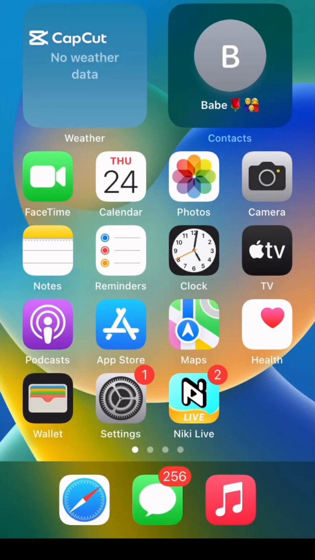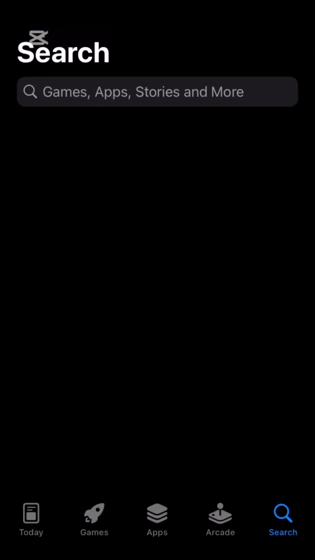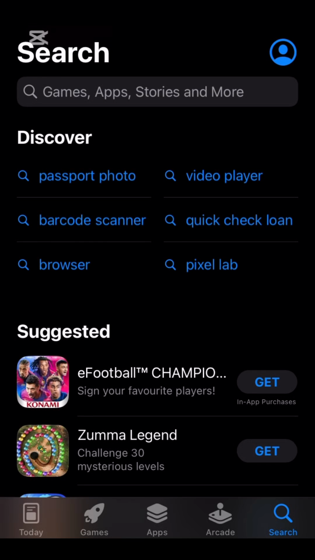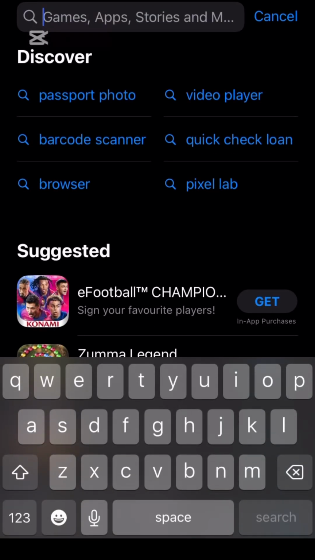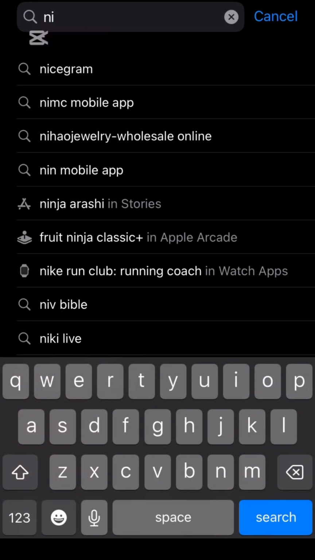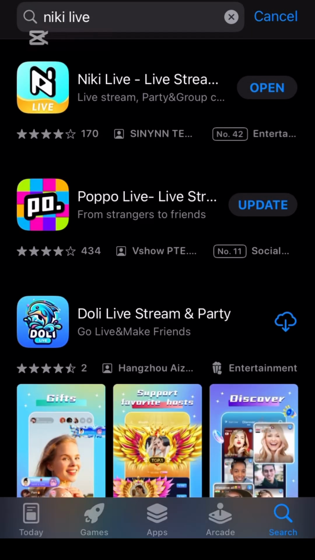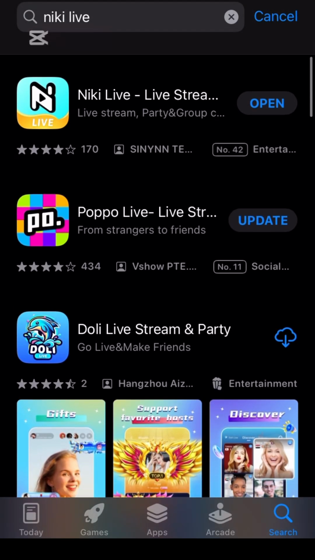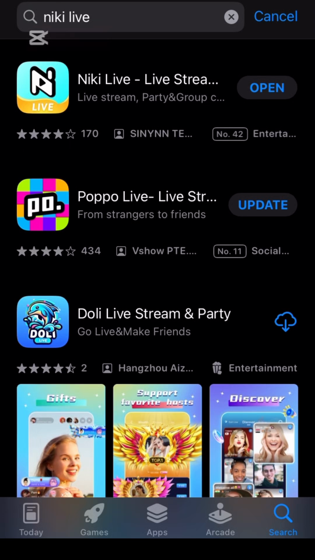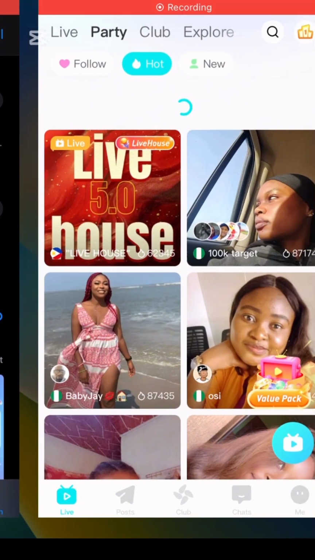For those of you that want to join Niki Live, this is how you are going to join Niki Live. You go to your app store, or if you're using Android, you go to your Play Store, then type in Niki Live, and you're going to see Niki Live. Once you see it, you tap on install, but I already have it, so I'm going to be opening it.